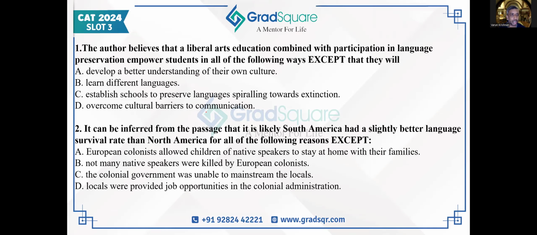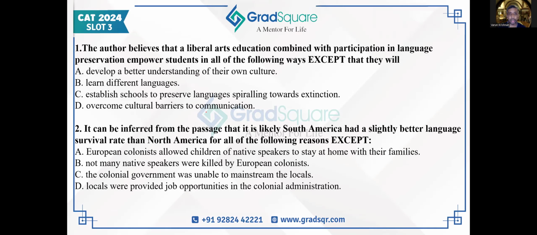If we look at options A, B, and D, all of these have been said. They develop a better understanding of their own culture because they appreciate the culture for their own biases and then understand what blind spots they had when they start looking at languages from other cultures' perspectives. They learn different languages, absolutely. That's been talked about in the passage, that language is taught in a liberal arts degree, and when they learn languages of other cultures, that's what leads to a diverse perspective. And they overcome cultural barriers to communication. That's what the author is talking about when he mentions a global citizen. When a person becomes a global citizen, they understand the perspective of other languages.